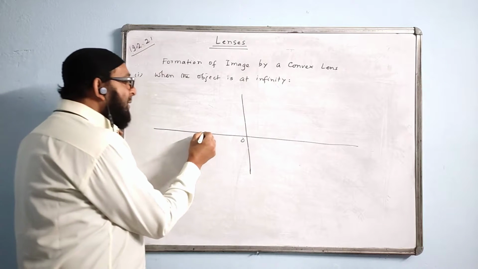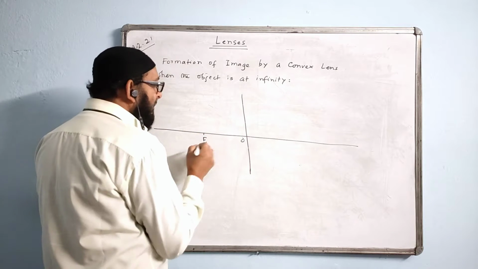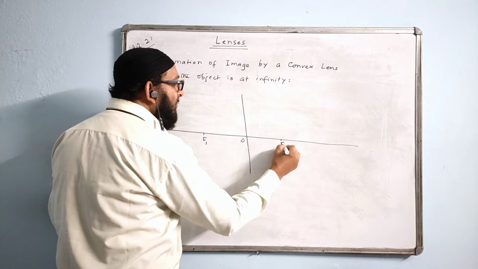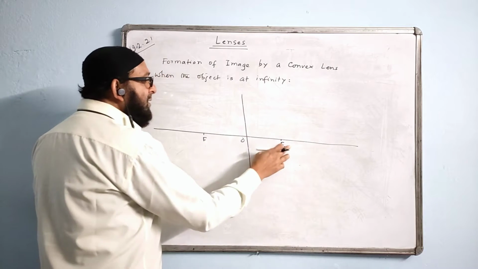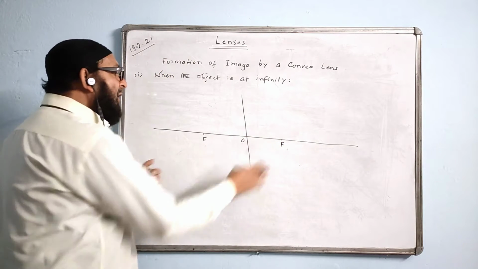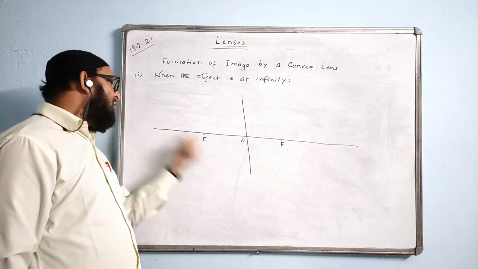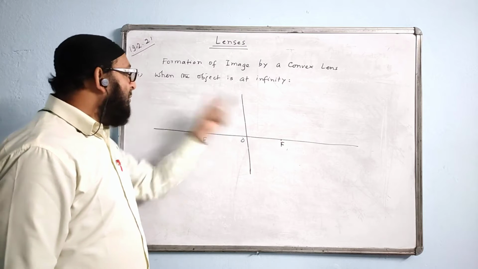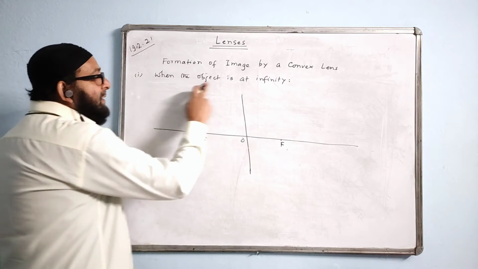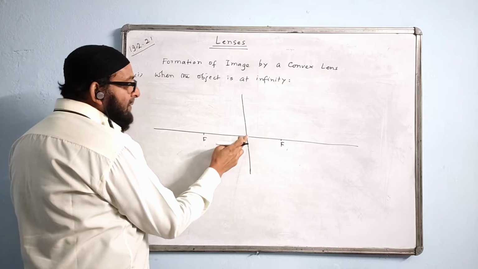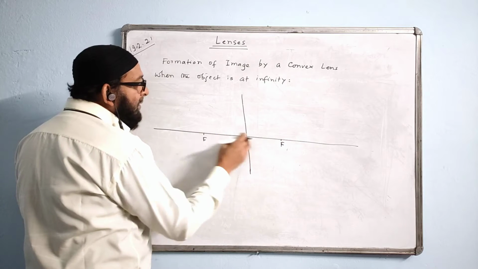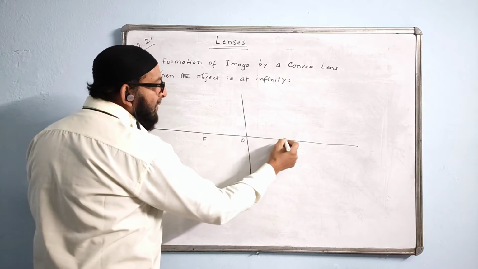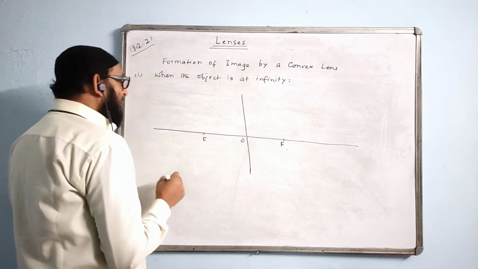Now here we will be marking F1, or you can mark F2, or you may not write anything, just write F and F. When you write F and F here, this is the focus on the left side, and this is the focus on the right side, the other side of the object. Now the object is at infinity. We are taking 2 cm here and 2 cm here for the sake of convenience and accuracy.